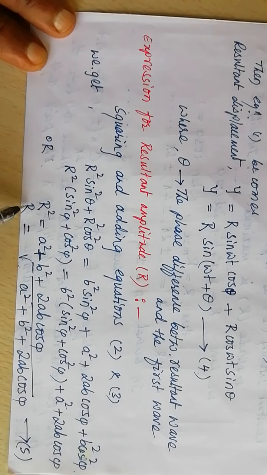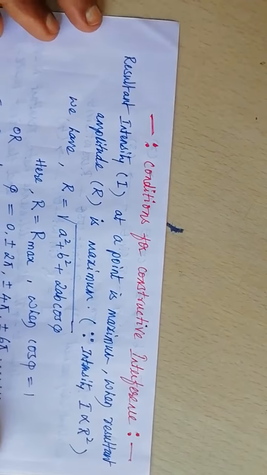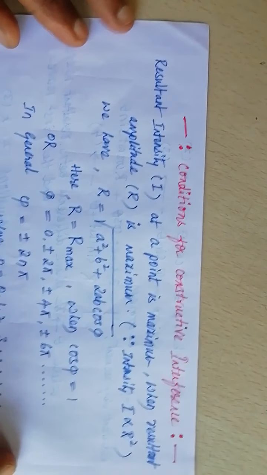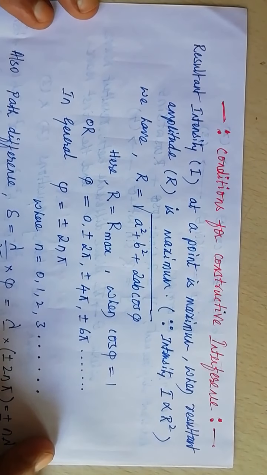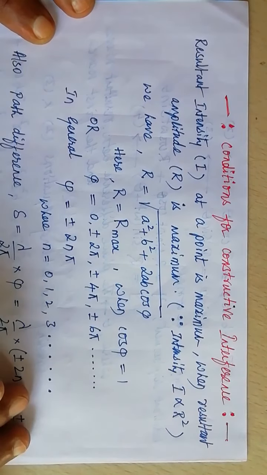arriving at a point either constructively or destructively. Whether the resultant amplitude is maximum or minimum is decided by the third term 2ab cos phi, called the interference term. The condition for constructive interference: a crest falling over a crest or a trough falling over a trough.